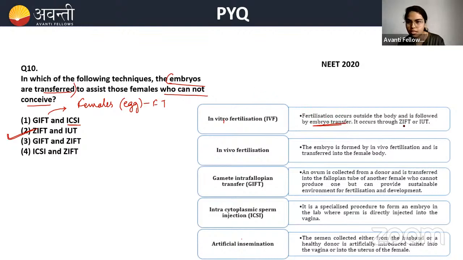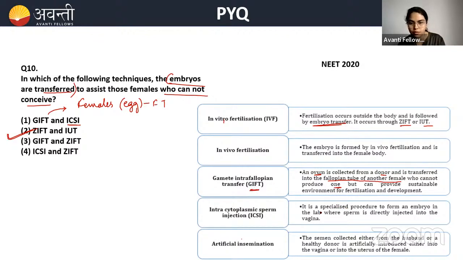Embryo transfer occurs through ZIFT and IUT. In GIFT, an ovum is collected from the donor and is transferred to the fallopian tube of another female who cannot produce one, but she has the suitable conditions for fertilization and development.